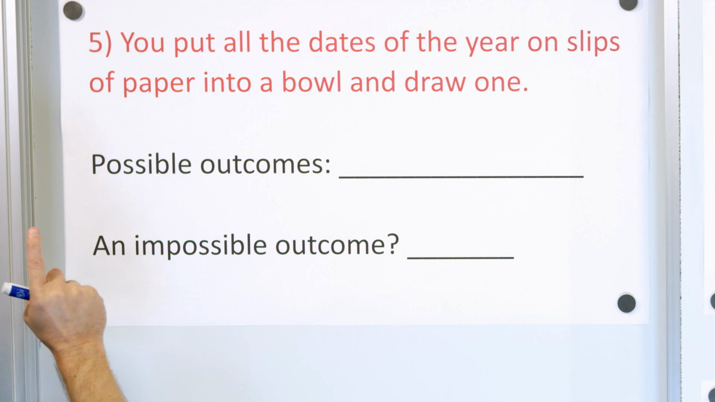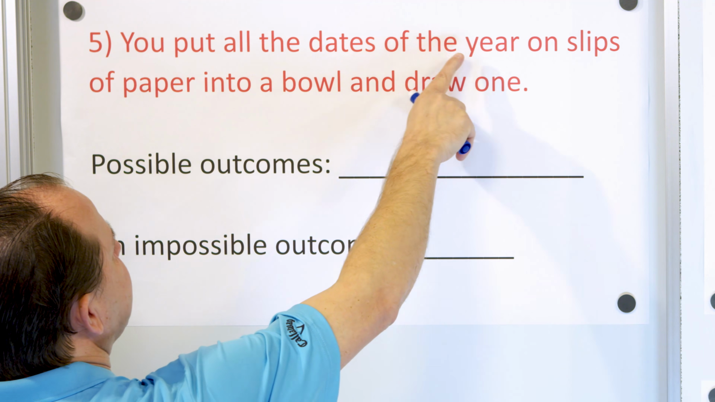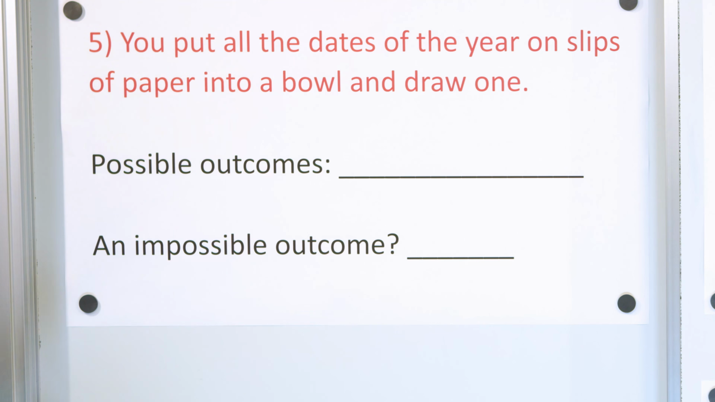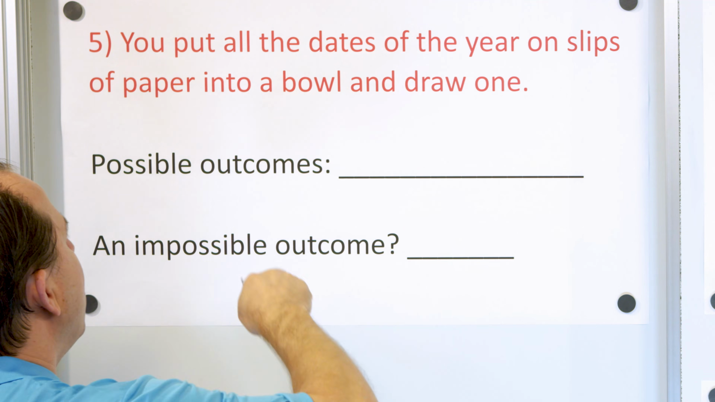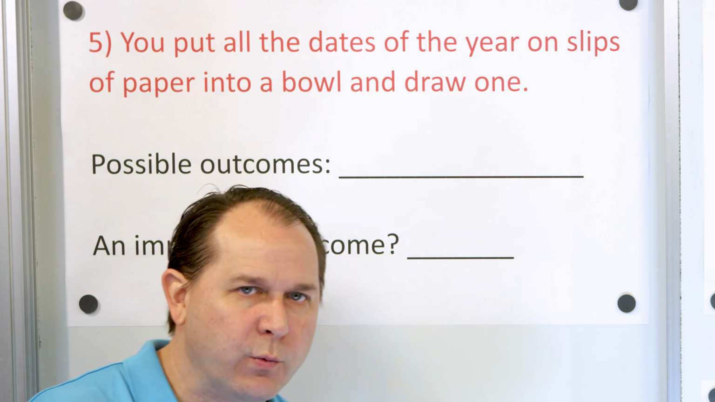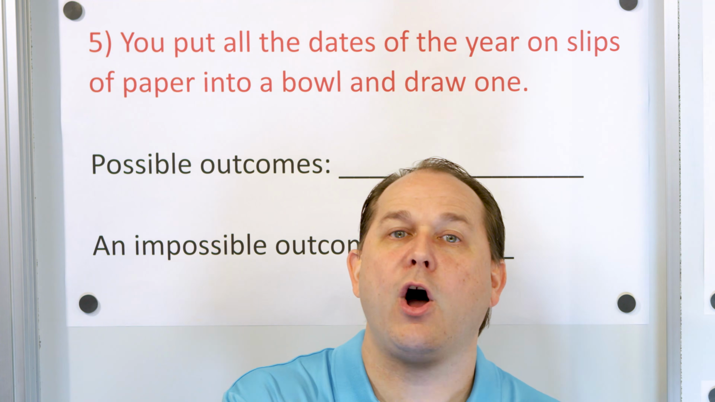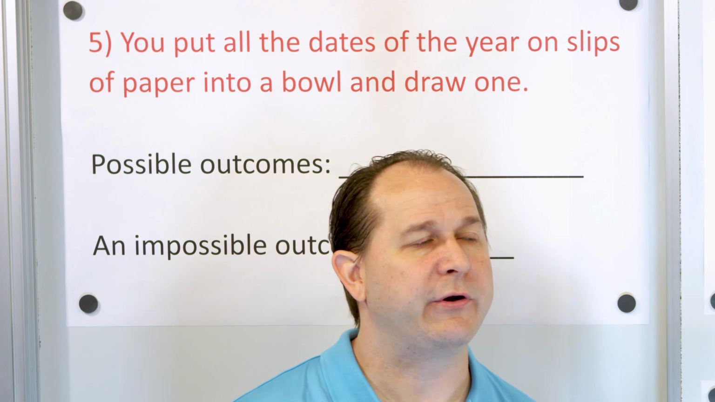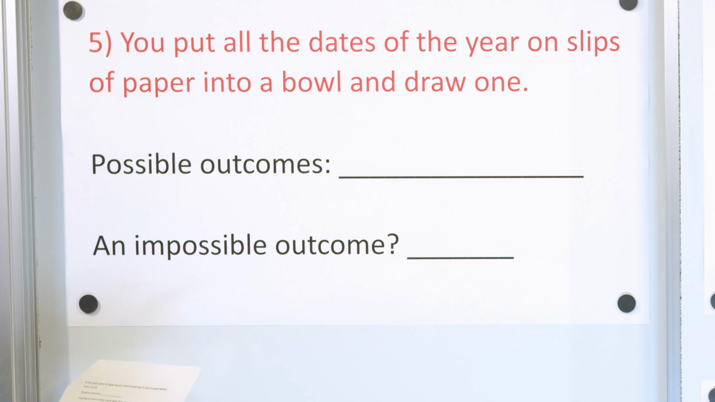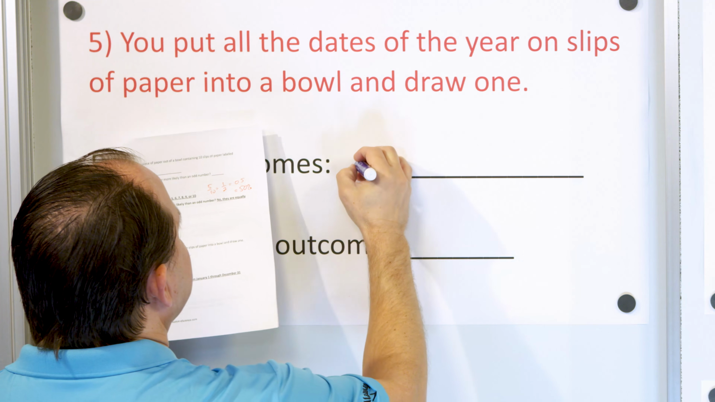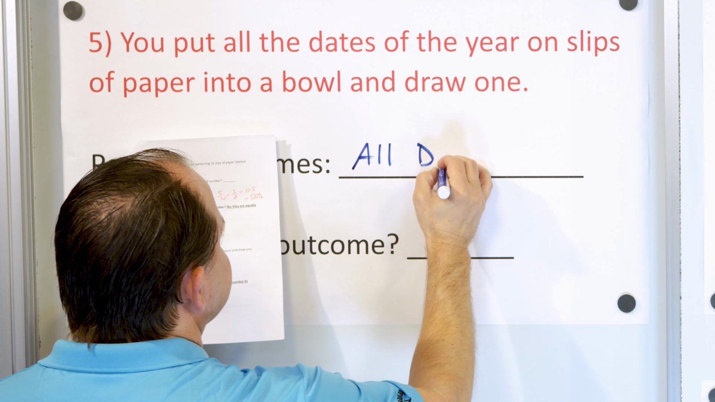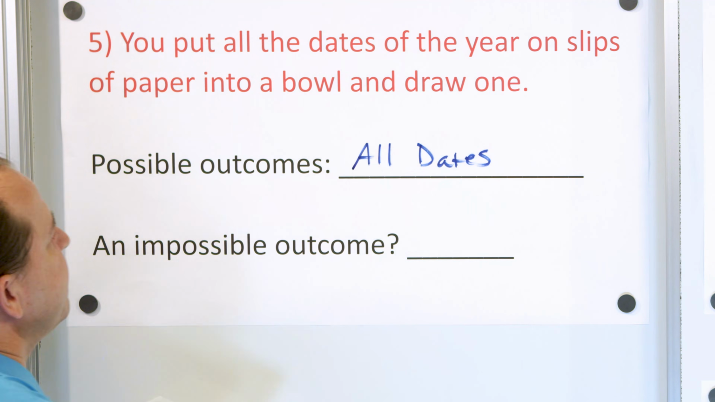All right, here's our very last problem. It says you put all of the dates of the year on slips of paper into a bowl and draw 1. So what are the possible outcomes? I have January 1, January 2, January 3, all the days of the year, all the way through December 31st in there. So for the possible outcomes, I'm just going to put all dates. So there's 365 pieces of paper in general in that bowl, right?